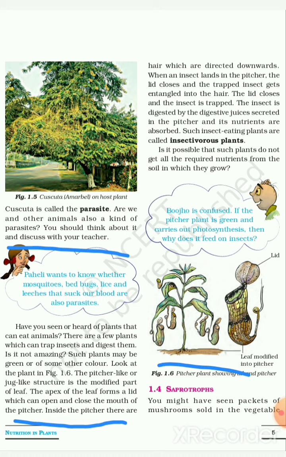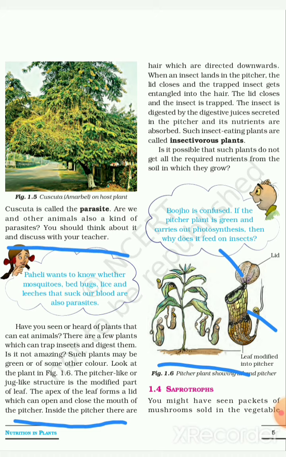The pitcher-like or jug-like structure is the modified leaf. The apex of the leaf forms a lid, that is this one, which can open and close the mouth of the pitcher. This is the pitcher. This is basically a leaf, but it is modified into a pitcher-like structure.